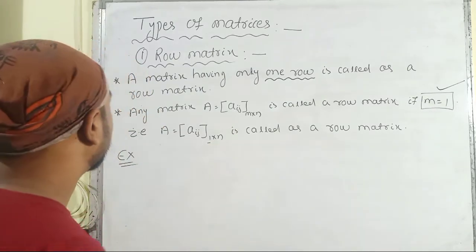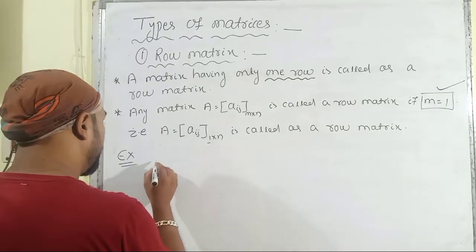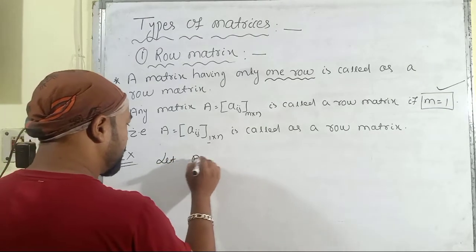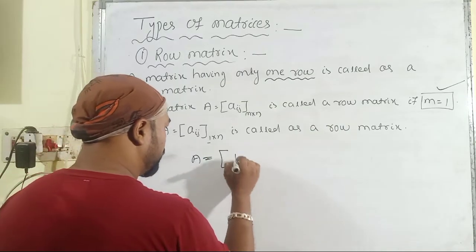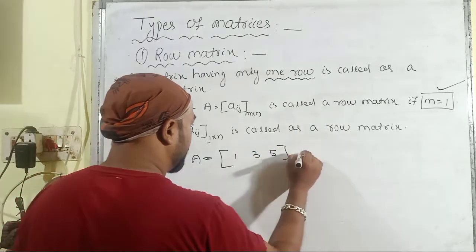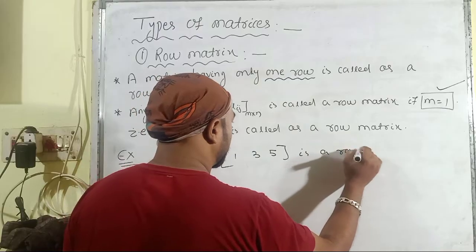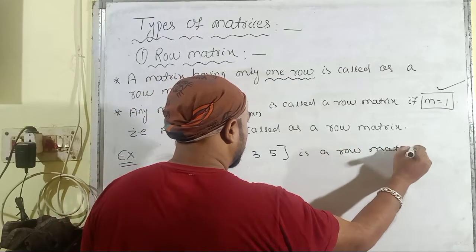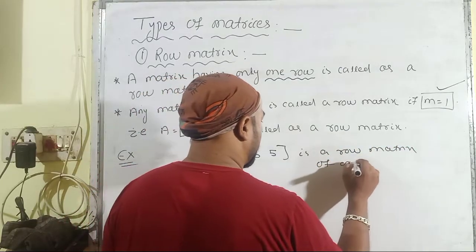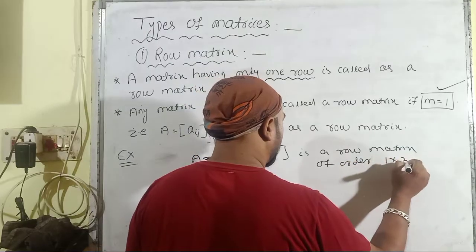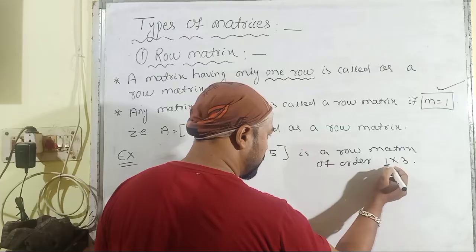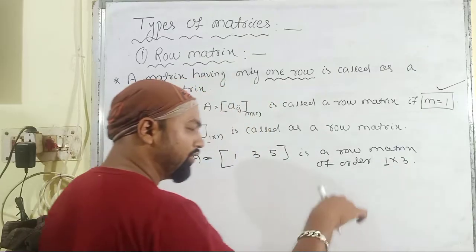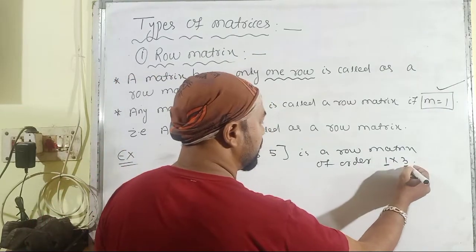Then consider some examples. Example: here A is equal to 1, 3, 5 is a row matrix of order 1 cross 3. Here you can see that the number of rows is equal to 1 and the number of columns is 3.